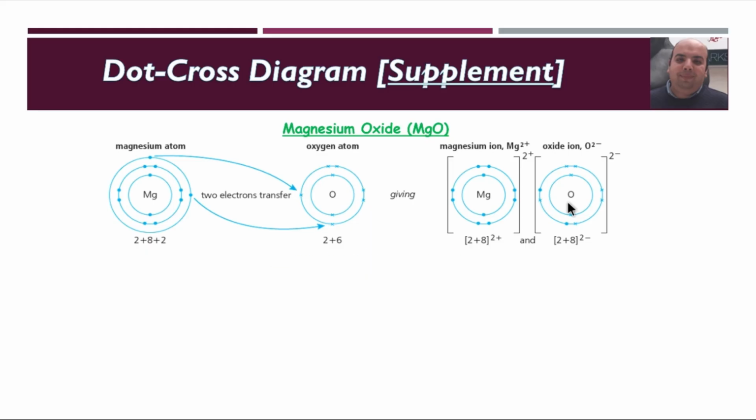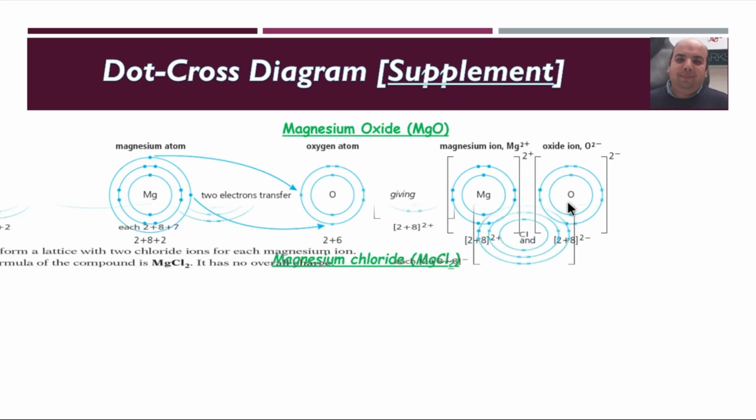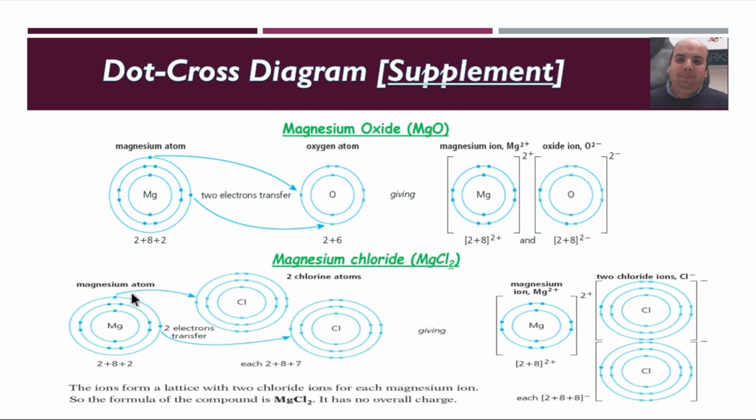For magnesium chloride, magnesium needs to lose 2 electrons. Magnesium contains 2 electrons in the outermost shell, as 12 has electron configuration 2,8,2. But each chlorine atom needs 1 electron. So we just put 1 electron right here and 1 electron right here.